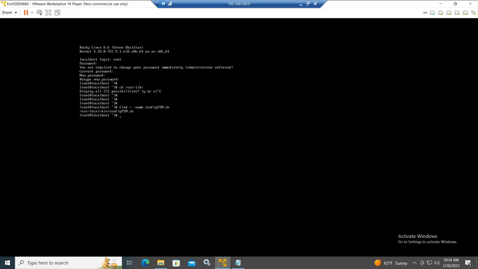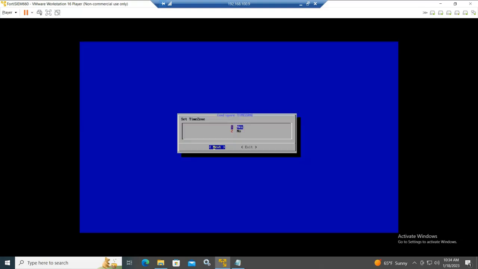So let's look for this file. So this is the path. Okay, so we can run it or switch first to this folder /usr/local/bin. And then you write the shell script. This shell script will just do it for you.